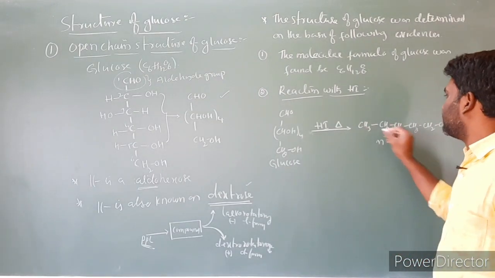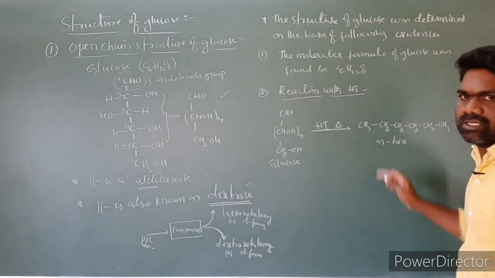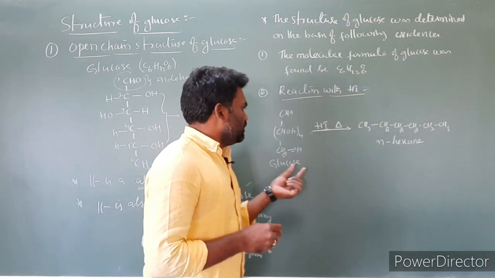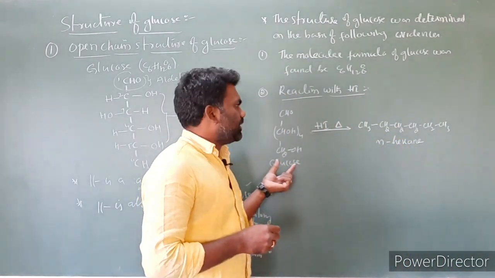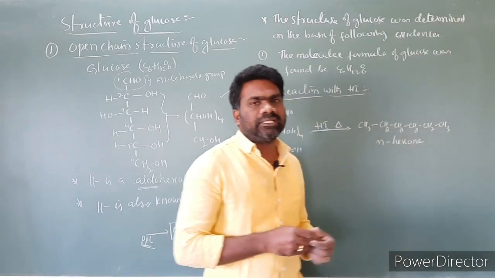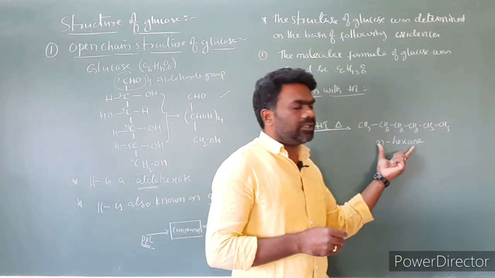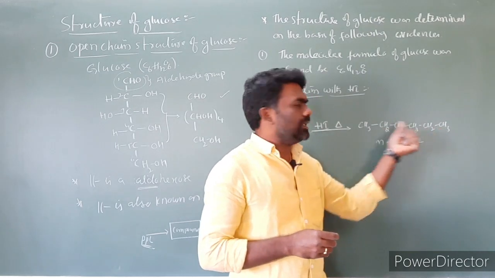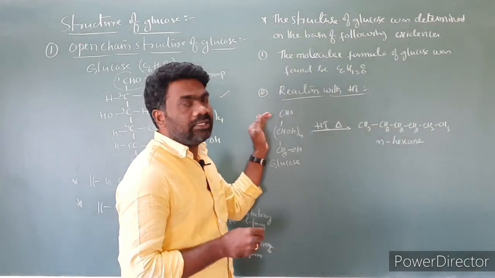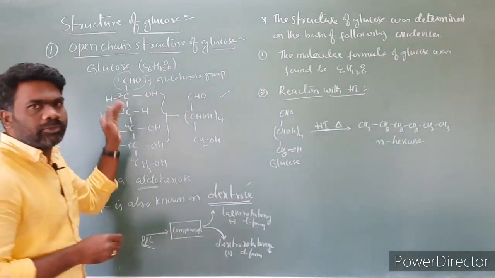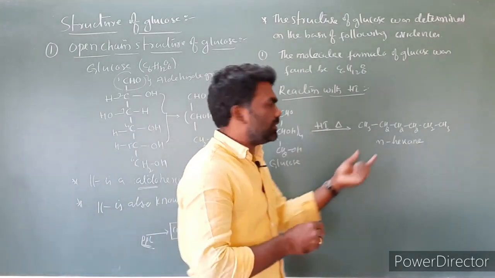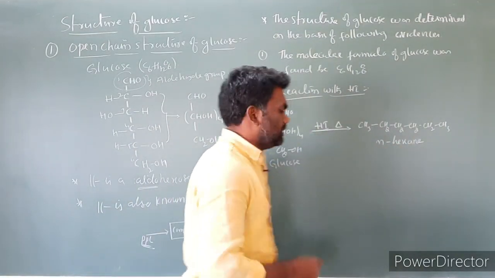The number of carbons is 6, so hex, and all are single bonds, so we get hexane. So glucose on prolonged heating with HI forms n-hexane. This reaction suggests that all 6 carbon atoms are linked in a straight chain. This reaction is evidence that all the carbon atoms in a glucose molecule are linked together and form a straight chain. That is the statement.